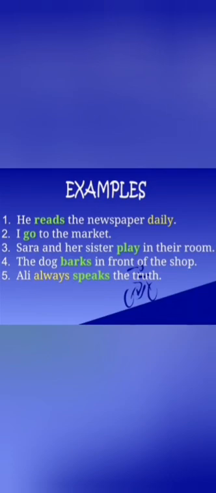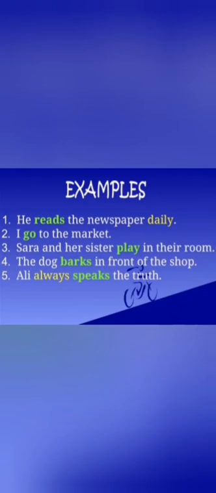Let us go through some examples of present indefinite tense. First is, he reads the newspaper daily. In this sentence, reads is the verb, which tells us that this sentence is in present indefinite. And there is also a signal word. Can you identify the signal word? Yes, very nice. You are right. Daily is the signal word in this sentence.